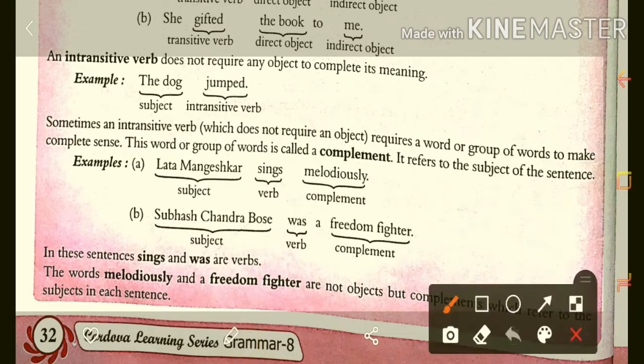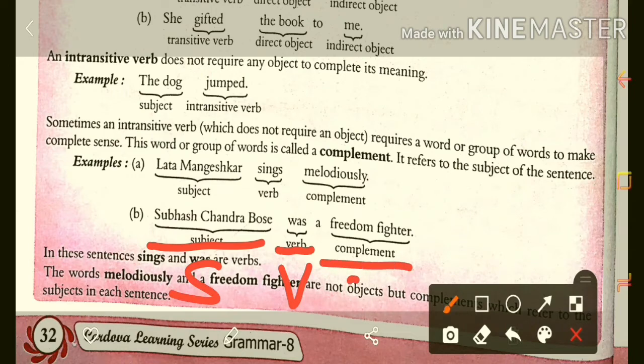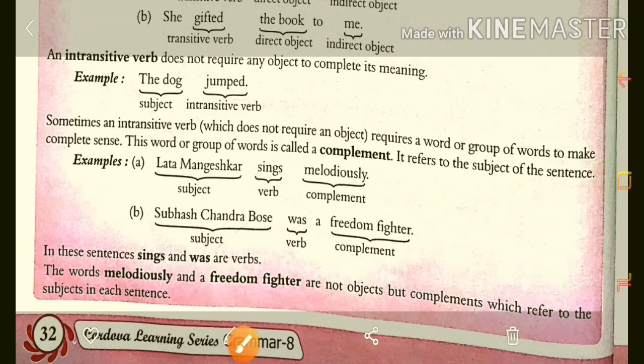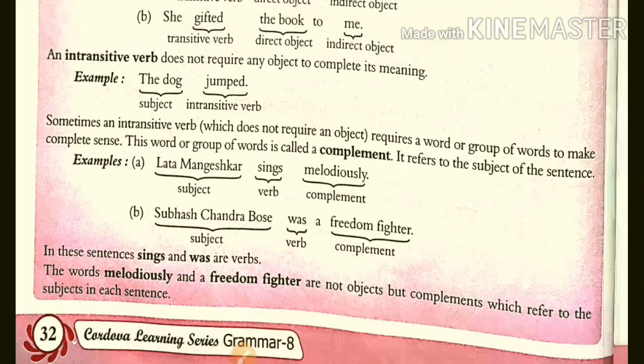Then the second example they given here: Subhash Chandra Bose was a freedom fighter. So in that sentence Subhash Chandra Bose is the subject, then was is the verb and freedom fighter is the complement for him. So in these sentences, sings was the verb, and the words melodiously and freedom fighter are not objects, but they are complements which are referring to the subject in each sentence.